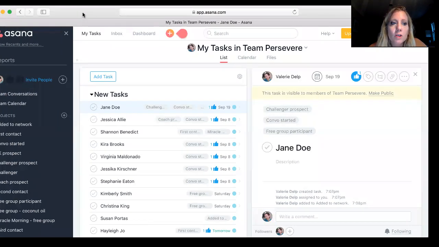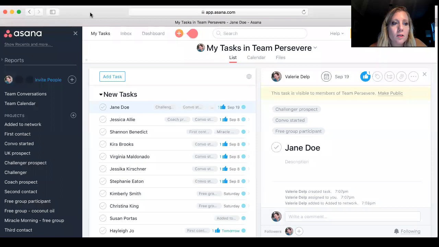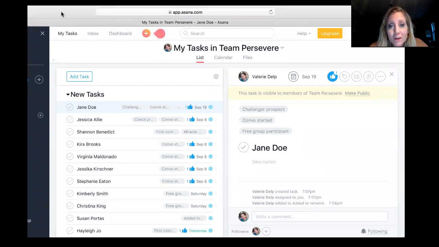If you have any questions, you guys can message me. But I think it's super easy. Now, the other thing is you can actually invite other people to have access to your Asana account. I think, as we get a little bit further in our businesses, if you're looking to delegate some responsibility to team members, that's a really good option, where they can actually come in here and do tasks for you as well. But really good stuff.